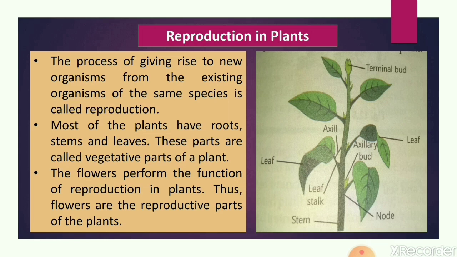All these parts are very important, because when we study asexual reproduction in vegetative propagation, these parts are used to produce new plants. So I think you are all clear that root, stem and leaves are the vegetative parts of a plant, and the flower is the reproductive part of the plant.